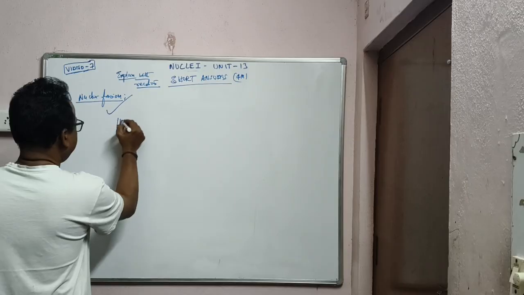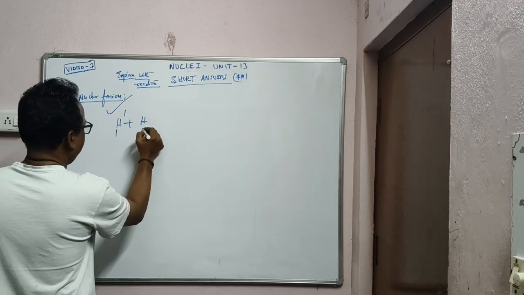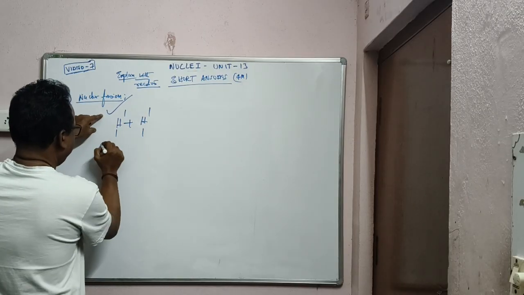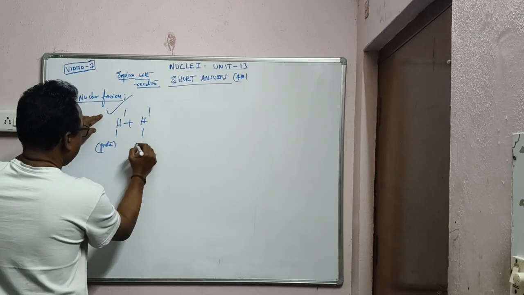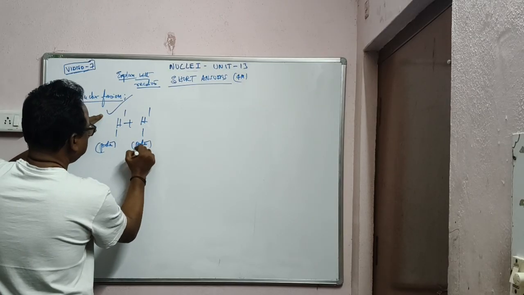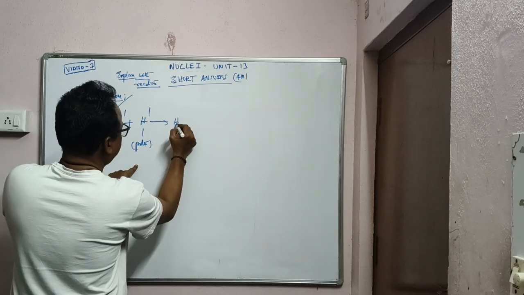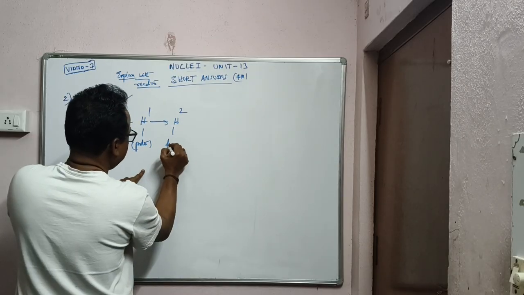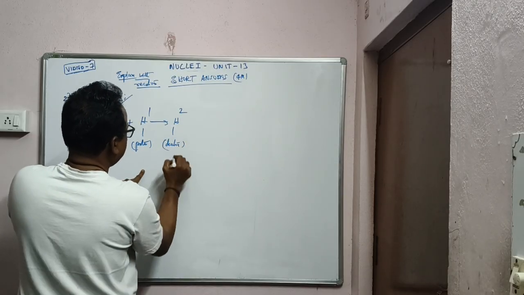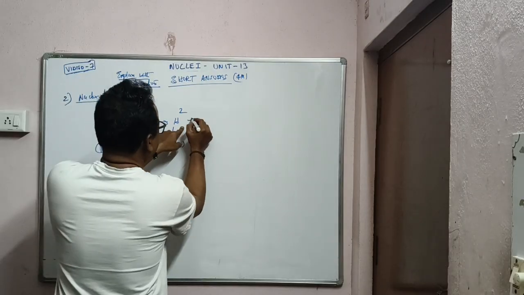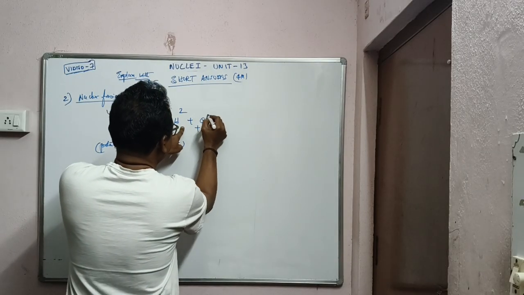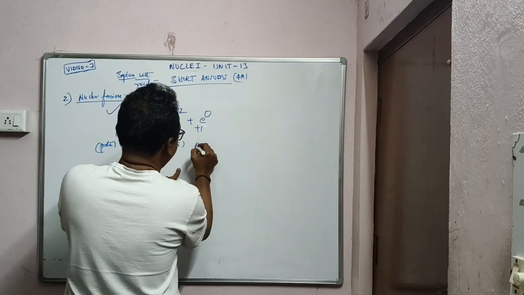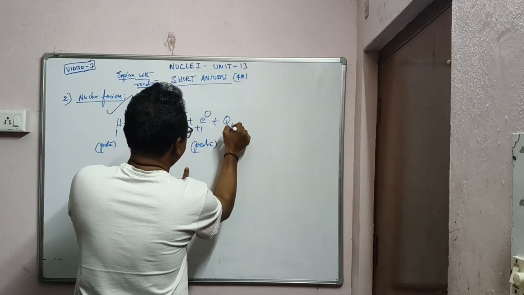For example, 1H1 plus 1H1, 2 lighter nuclei, that is proton plus proton, gives rise to 1 deuteron, heavy hydrogen 1H2, plus a positron, antiparticle of an electron, plus an amount of energy.